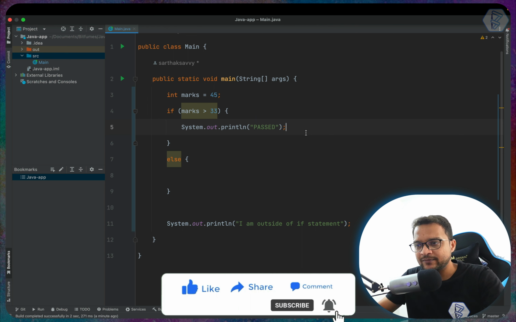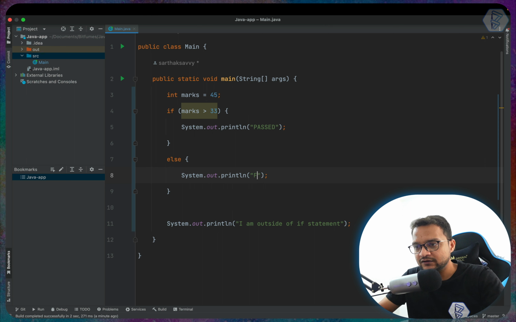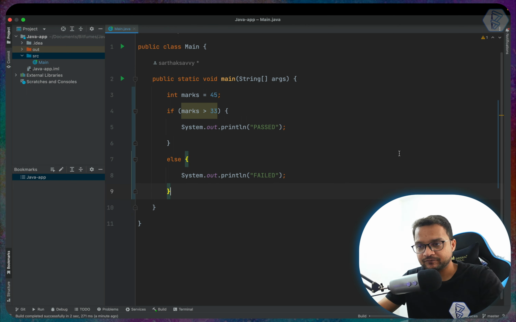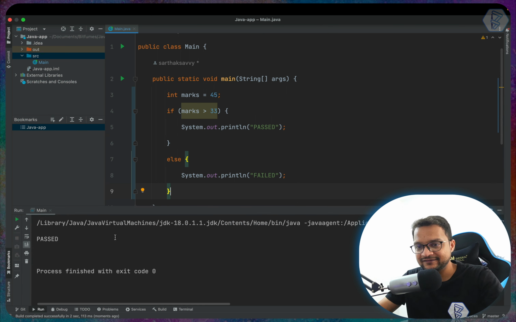Now what's going to happen? We can say that, hey, if it is true, then passed, otherwise fail. Okay, so now if marks is greater than 33, then I will print passed, otherwise I will print failed. So I'm removing other statements and then run it. And yes, you can see it's saying passed. Now what if I change it to 15 only? Then if I run it, it should print failed, which is here. So this is if else statement.